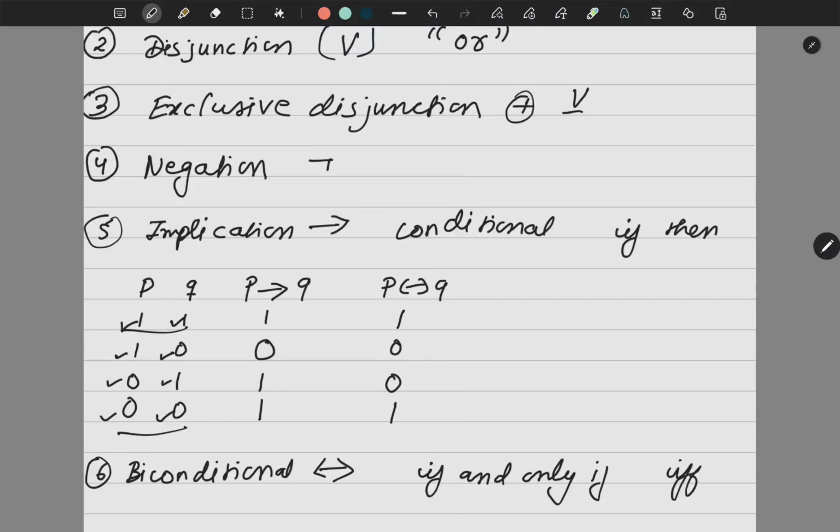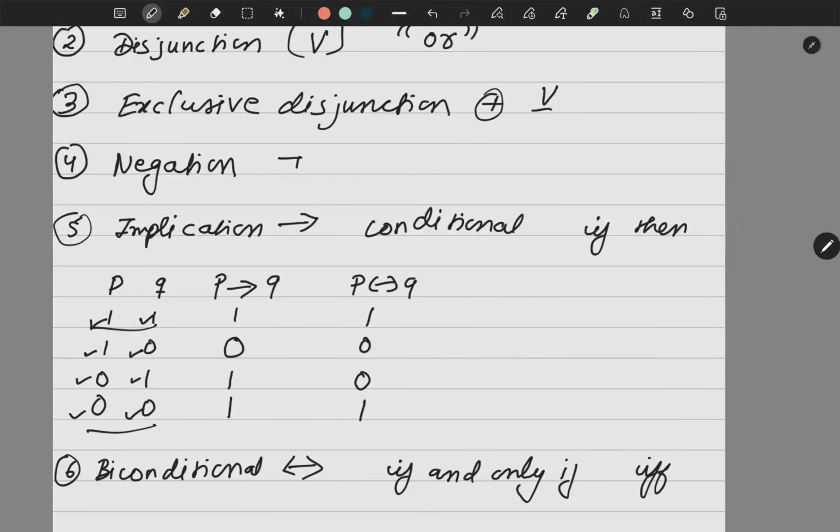Right? Now suppose I am giving you any compound proposition and you are making the truth table for it. Okay? So I can have three things. First thing, my final answer will all be true. Other one, my final answer will all be false, 1 or 0.